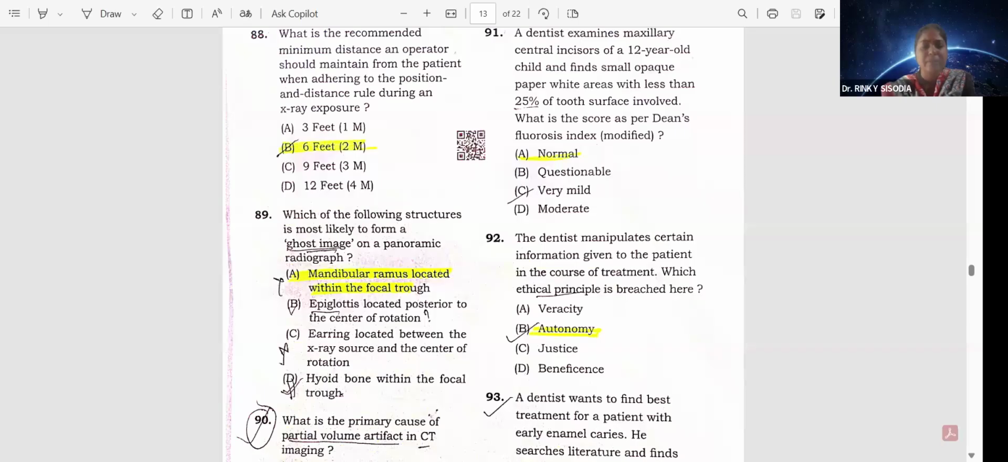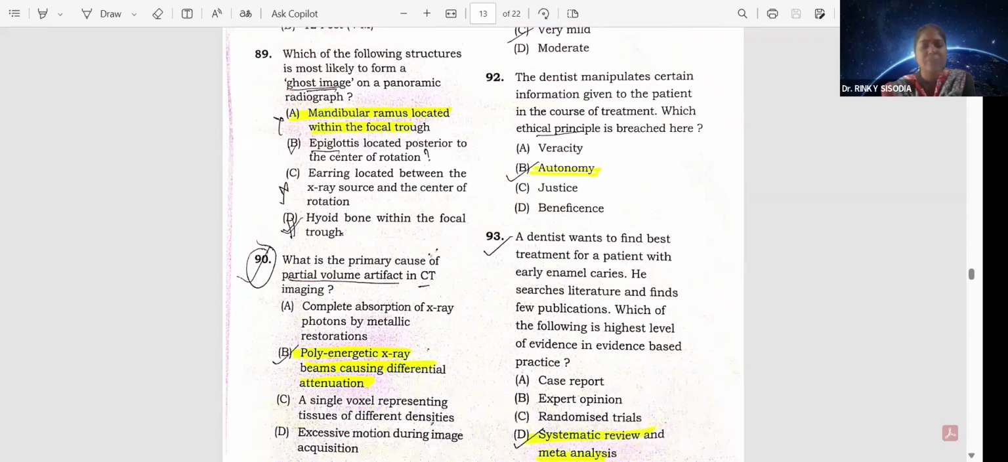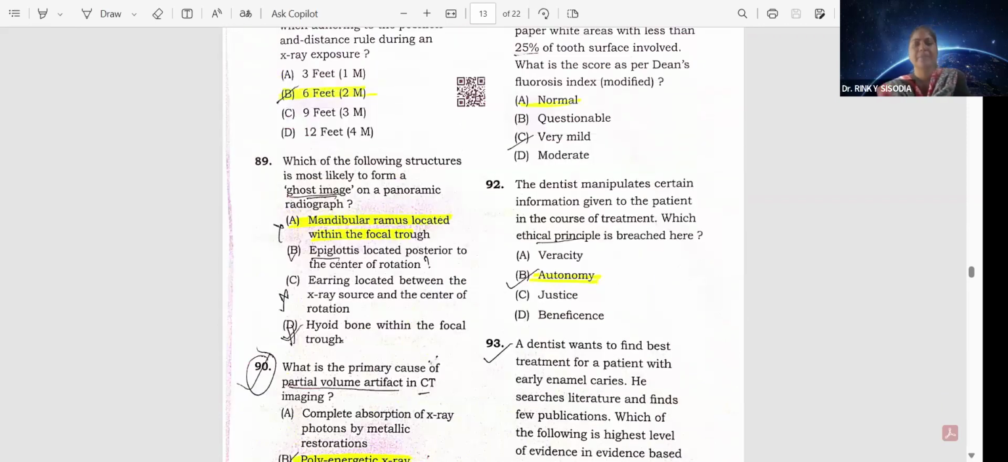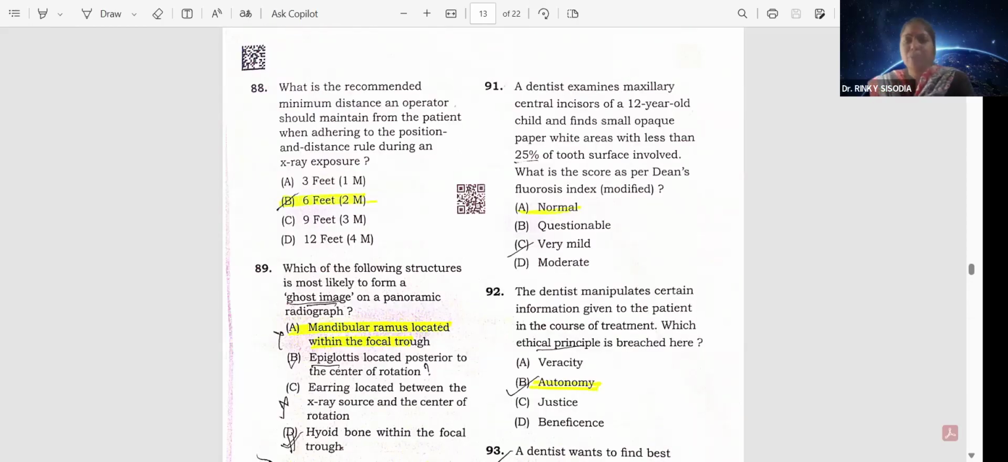Okay, what is the primary cause of partial volume artifact in CT imaging? That is option B, polyenergetic X-ray beams causing differential attenuation. Okay, a dentist examines the maxillary incisors of a 12-year-old child and finds small opaque paper-white areas with less than 25% of tooth surface involved. What is the score as per Dean's fluorosis index? That is normal. Okay.